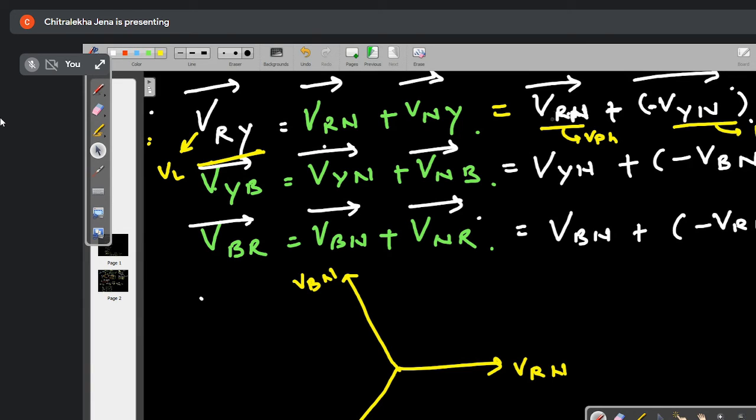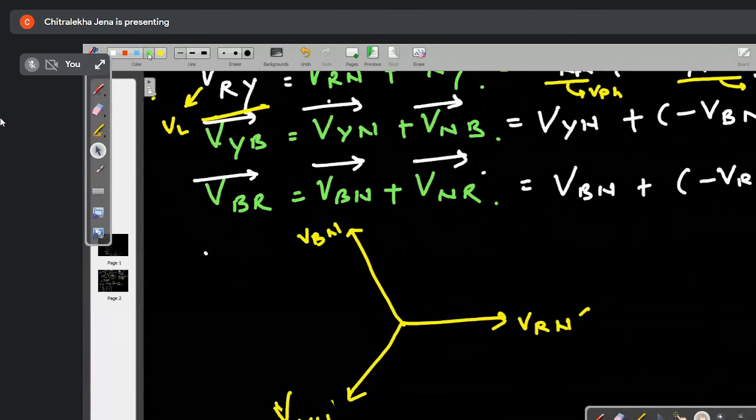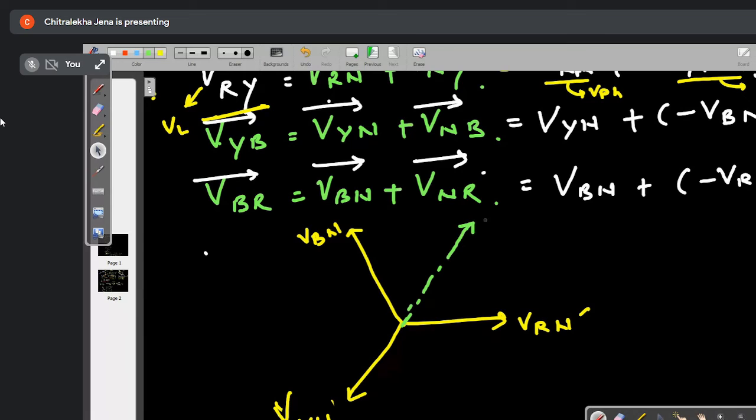So here you see I have the VRN minus VYN. Minus of VYN will be in which direction? VYN is in direction opposite to this one. So this is my which vector? Minus of VYN vector. Am I correct? All of you understood? Yes, ma'am. Now I will add which one? I will add VRN with minus of VYN.